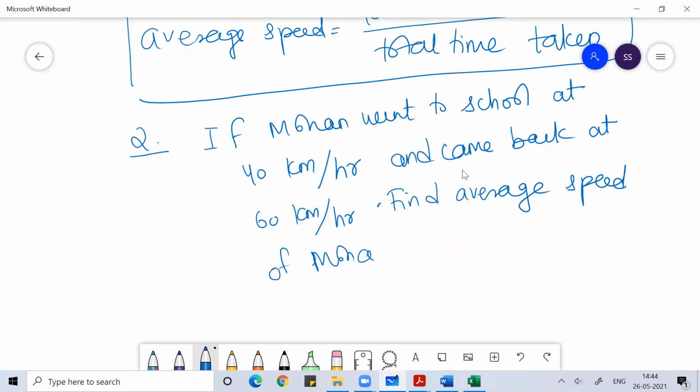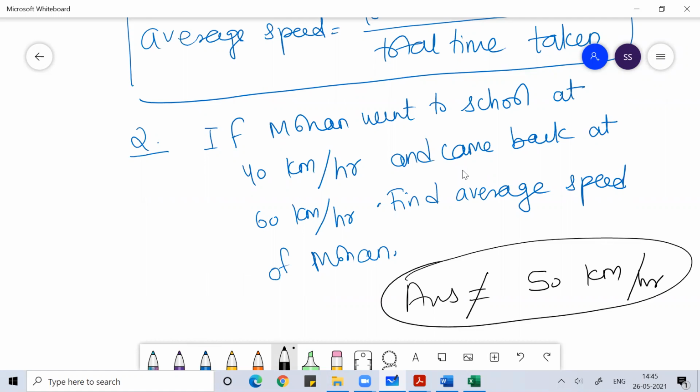Here you can solve this question by using the formula average speed is equal to total distance covered by total time taken, or you can apply the concept of harmonic mean. The usual answer students give for this kind of problem is 50 kilometer per hour, which is the wrong answer. That's why this question comes in many exams.